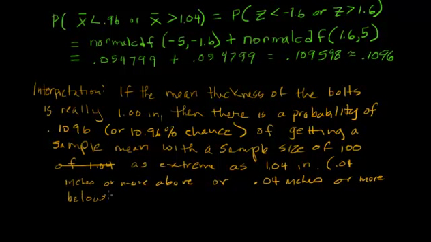So measuring out that extremeness, 0.04 inches or more above the mean, or 0.04 inches or more below. So using the cutoff criteria of 0.05, we find that the sample mean is not unusual, because we have 0.1096. So, in other words, there's a 10.96% chance that a randomly selected sample of 100 bolts would have a mean thickness above 1.04 inches or below 0.96 inches.